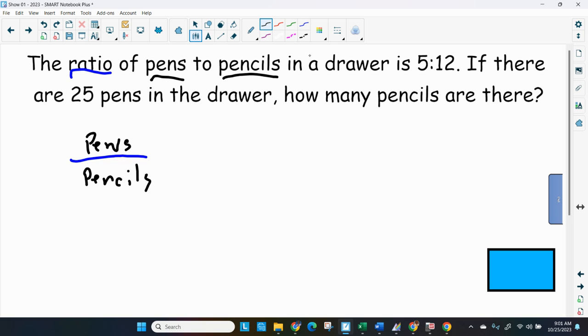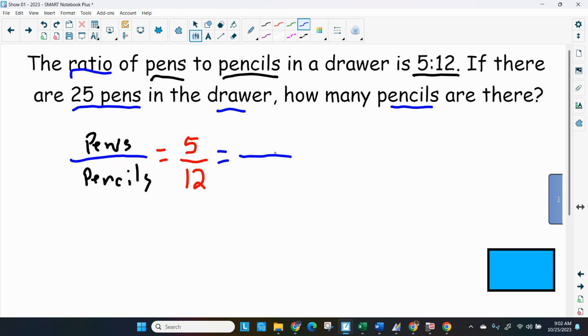And now they give us some important numbers, 5 to 12. So I'm going to put down first the 5. That means there are 5 pens and 12 pencils. All right, let's keep reading. If there are 25 pens in the drawer, how many pencils are there? So they're looking for pencils.